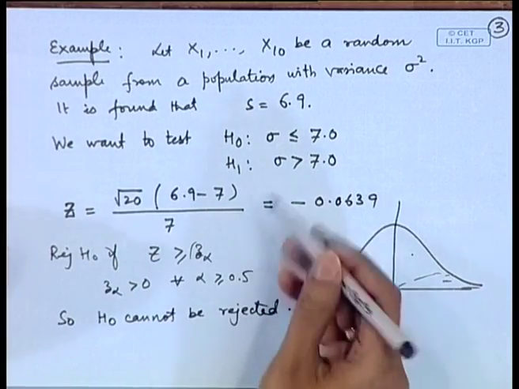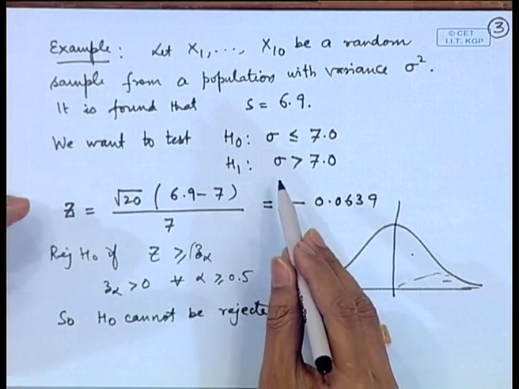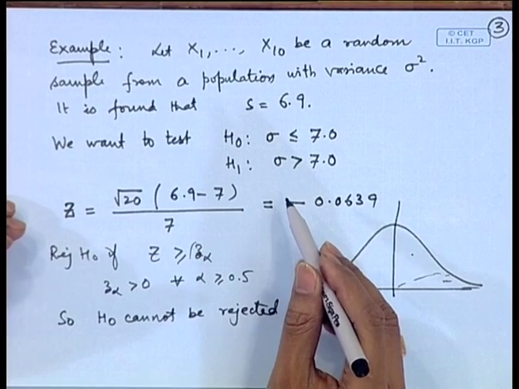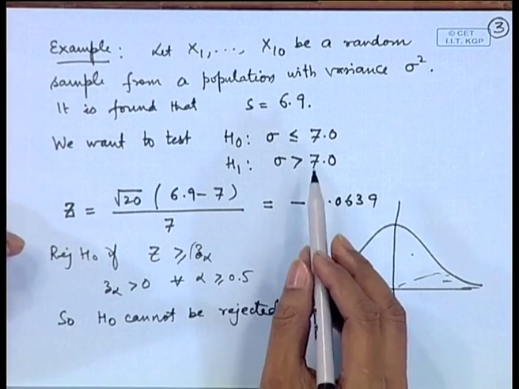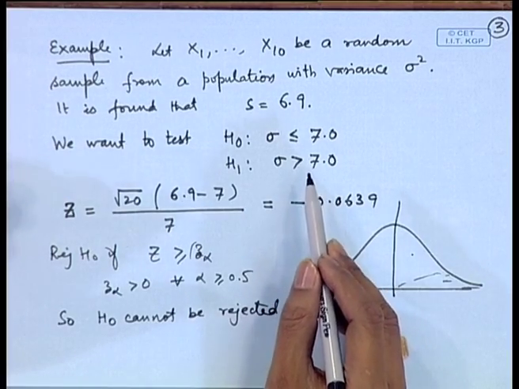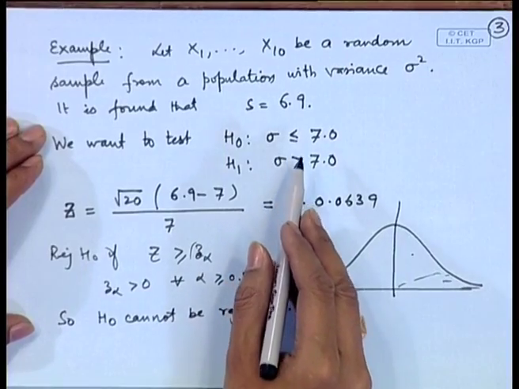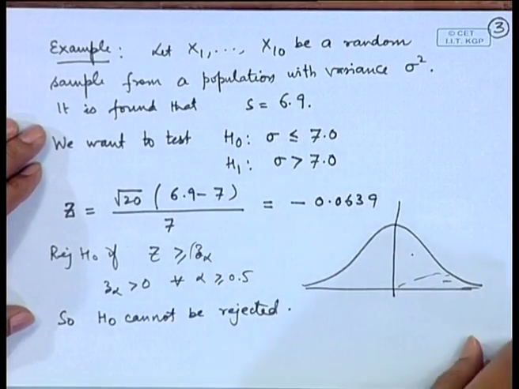Now, one may feel that since we cannot reject H naught, there is a strong support to the hypothesis that the variance is smaller than 49 or the standard deviation is smaller than 7. But this is slightly a misnomer here. We should be careful in the choice of the null and the alternative hypothesis.